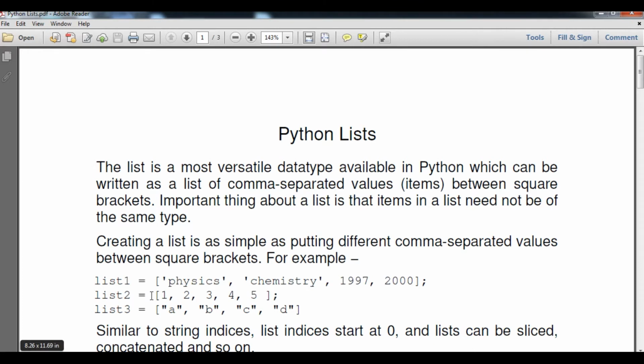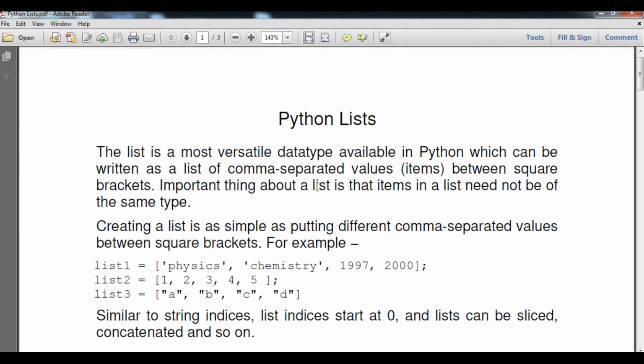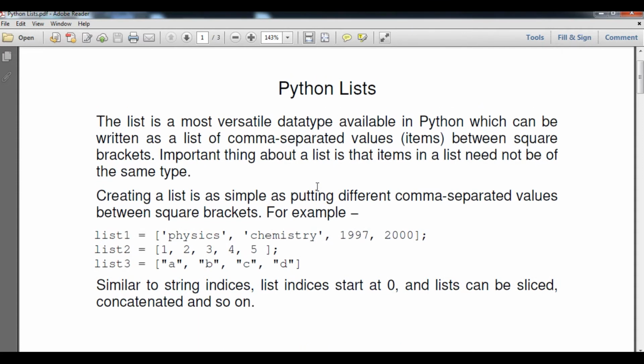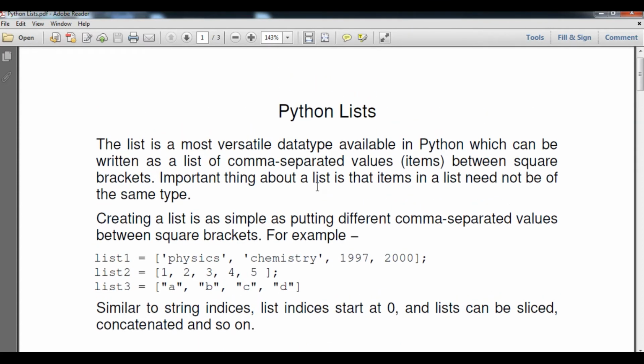List 2 object contains only numbers separated by commas, that is 1, 2, 3, 4, 5. And list 3, you can see here, all elements are of type string. It is similar to a string in that the index values start from 0 and slicing can be applied on it. Okay, so now we are going to create a list.